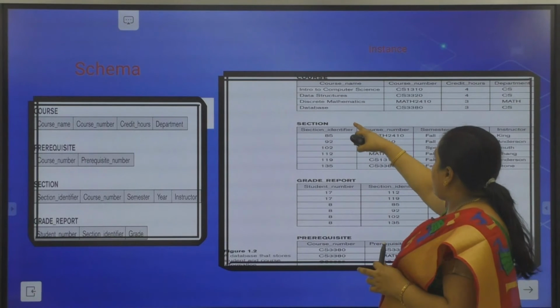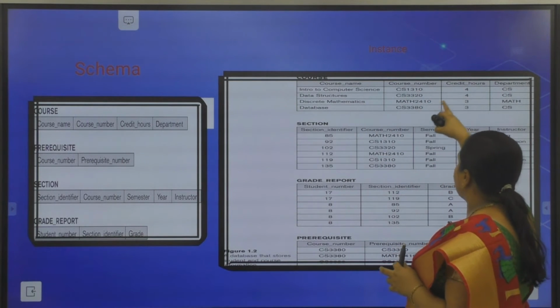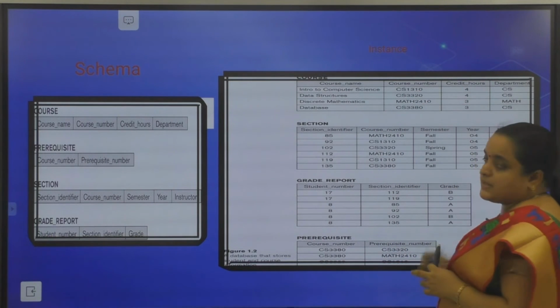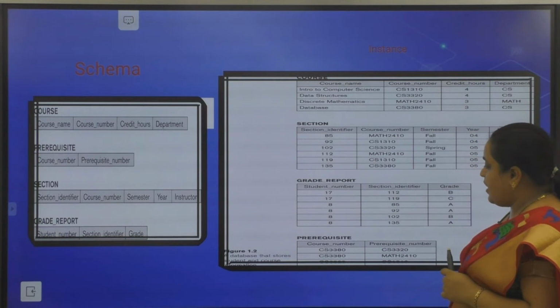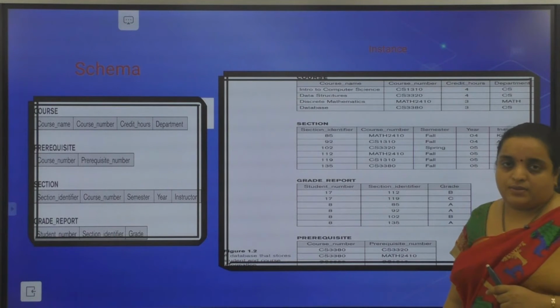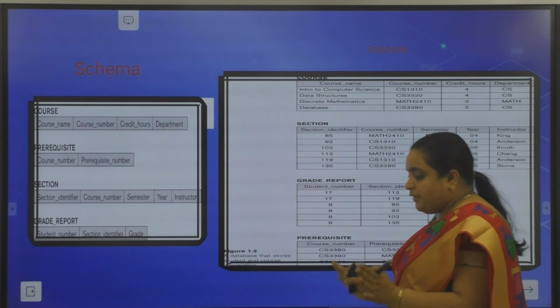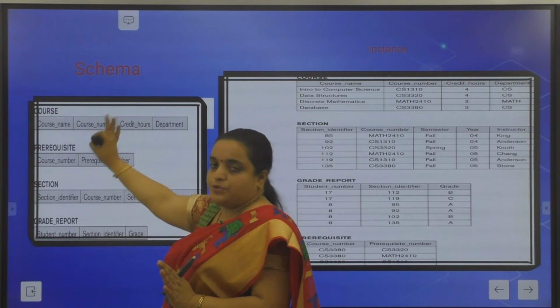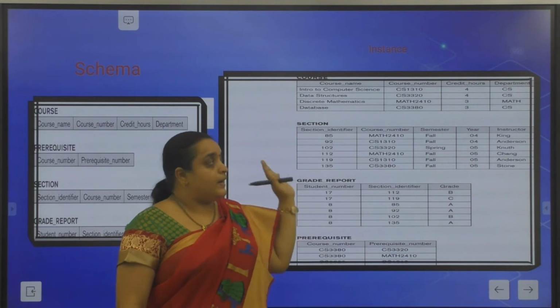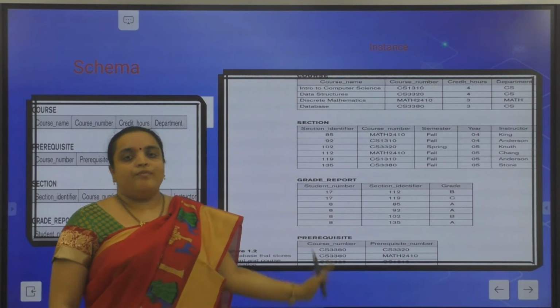Course name, course number, course credit hours. In the same way for section, grade report and prerequisites. Is that clear? Now you get the difference. Schema means overall description, whereas instance is the data we fetch at an instance.